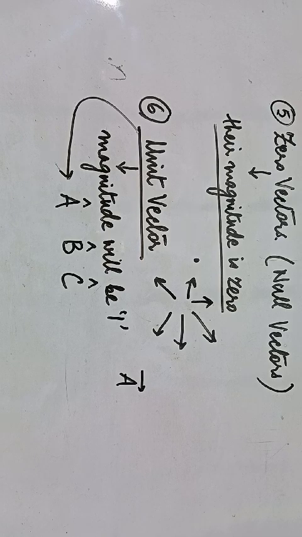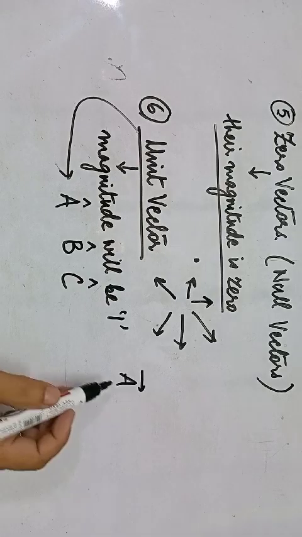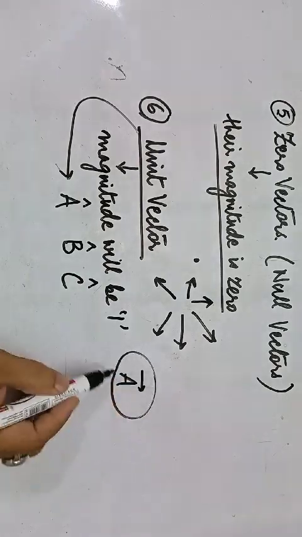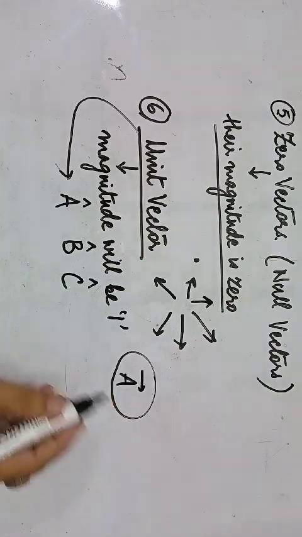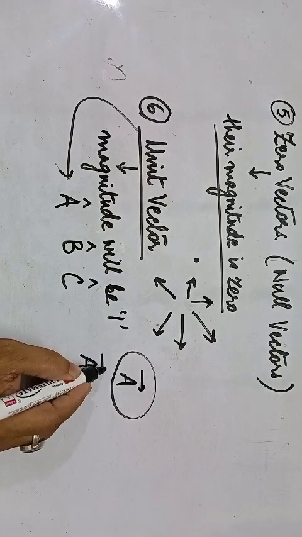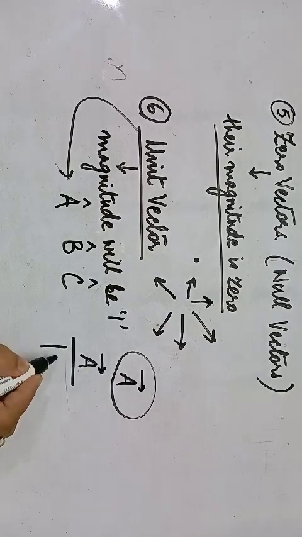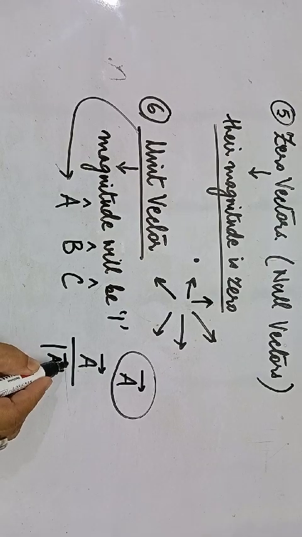So how do you get that? Suppose we have a vector A which has some magnitude and some direction. Now what will happen if I divide this vector by the magnitude of the vector?